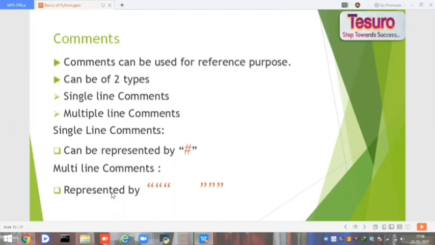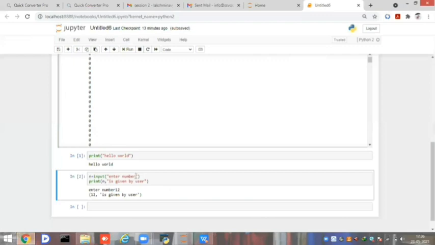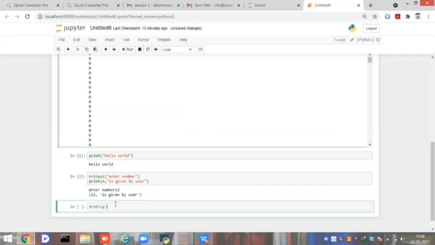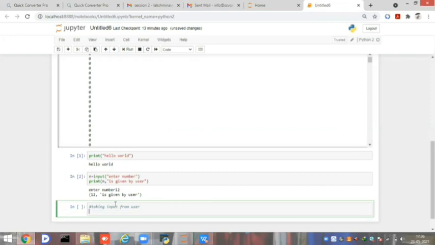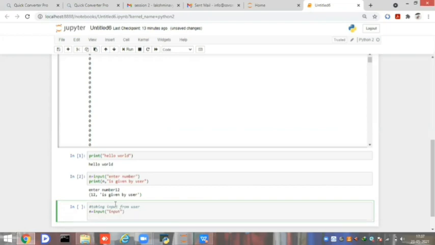And if we give comments in our code, it just skips all those comments. For example, I am giving a single line comment: taking input from user, and I am taking input from the user, and I am validating.